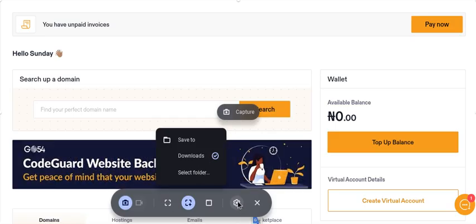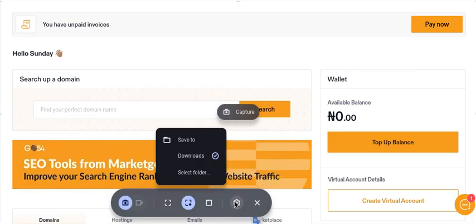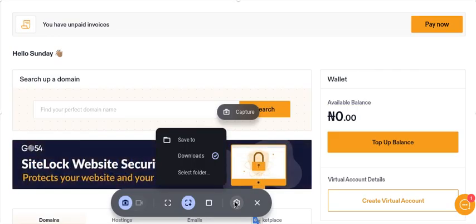When you click on this, you see the option to record your microphone, and then you also see the option to choose the microphone source, whether you want to record the audio from the system and your microphone, or you only want to record the internal audio, or you want to record only the microphone.